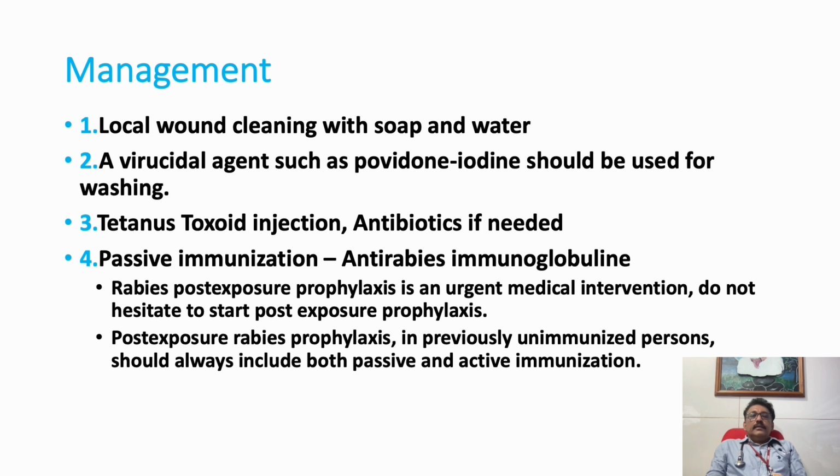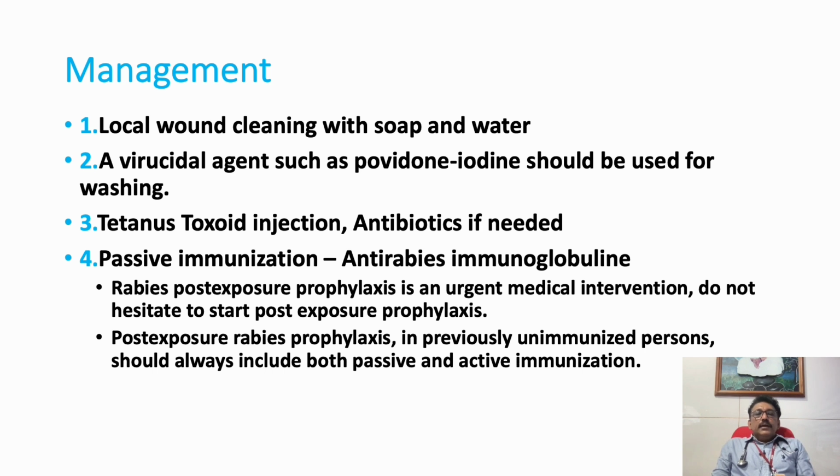Everywhere we have to give tetanus toxoid injection. Antibiotics if needed. Antibiotics are not important in all these bites, but sometimes these bites are very large, and then they can have infection secondary to anaerobic bacteria. So antibiotics can be given: crystalline penicillin, amoxicillin, augmentin, azithromycin, anything will do.